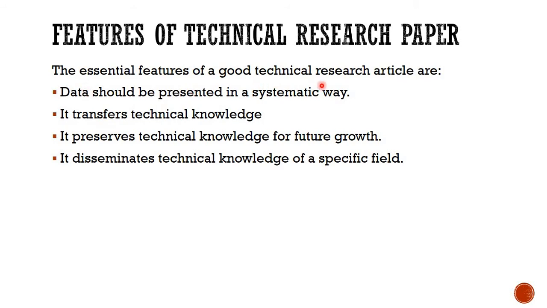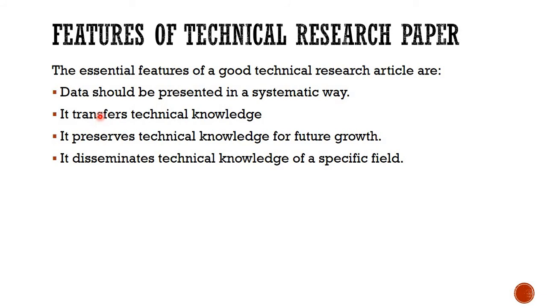Now features. The essential features of a good technical research article are: data should be presented in a systematic way. You cannot let it be unorganized, so you have to organize the data accordingly. It transfers technical knowledge.